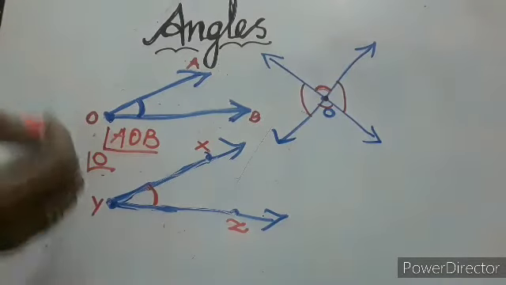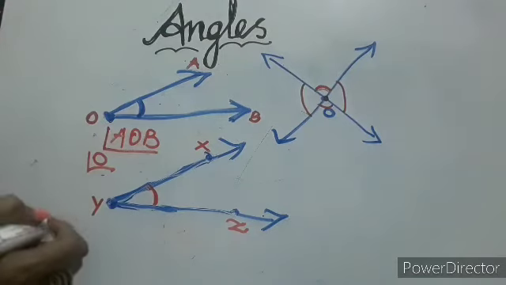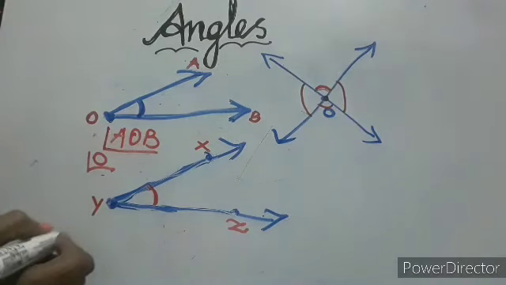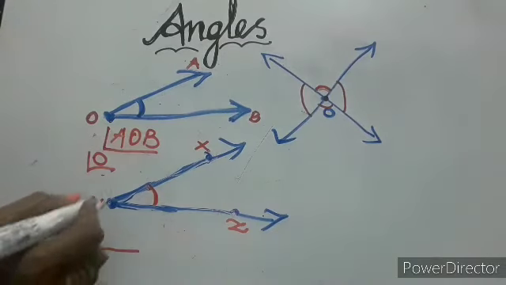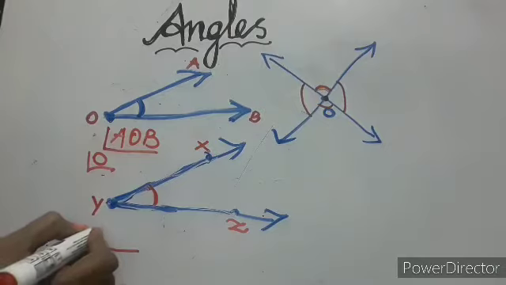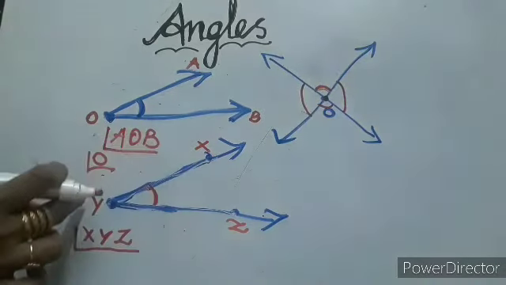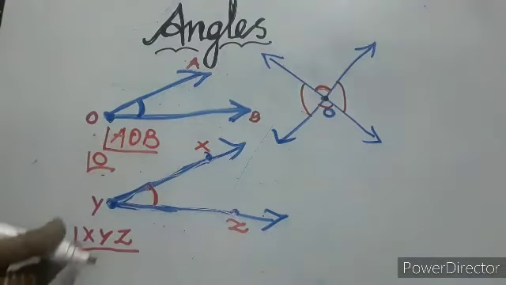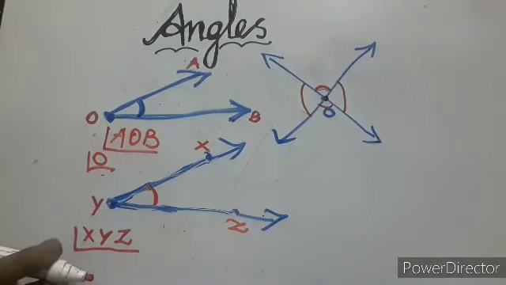Okay, how to mention the angles here? Tell me now. Yes, so first you have to write the symbol and then X, Y, Z. So what is the meaning of that? The angle is formed at Y point.